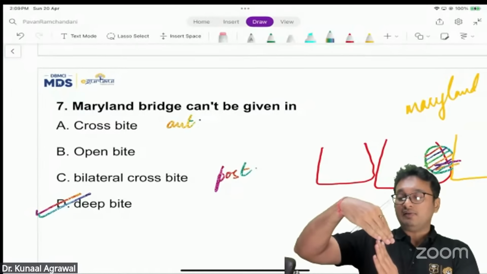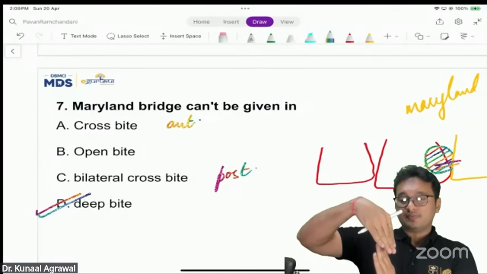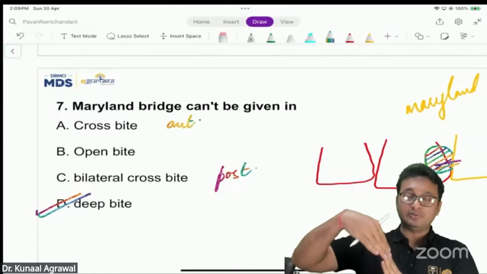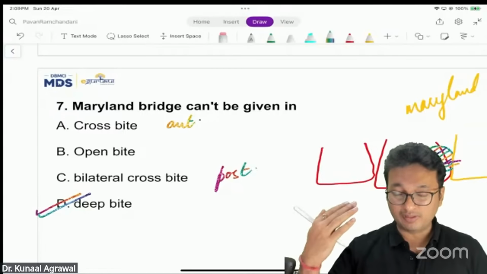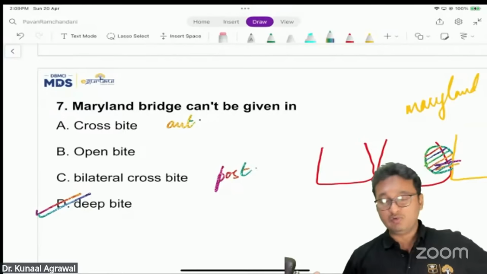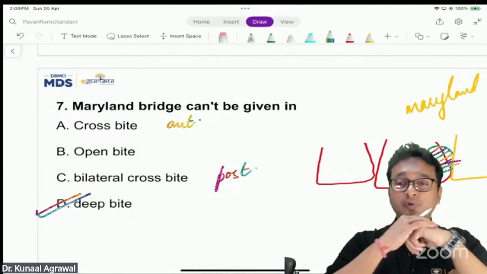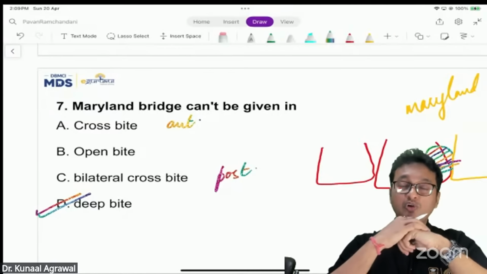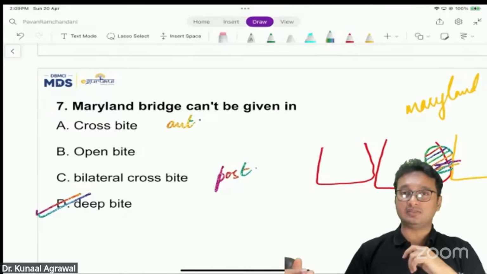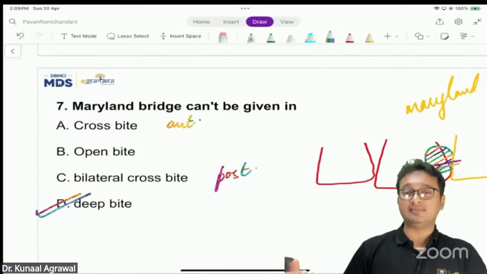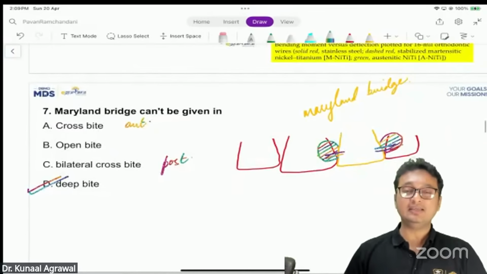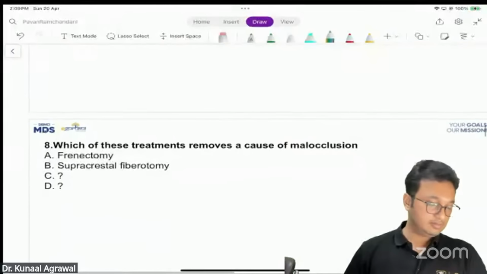Because deep bite involves a lot of pressure from the lower anteriors onto the lingual aspect of the upper anteriors. As I said, if the bond strength is compromised already, you don't want it to get compromised even further, no? You don't want any excessive contact between the teeth. So that's why in deep bite patients, the Maryland bridge is a contraindication. So the correct answer will be option D, that is deep bite. Okay.